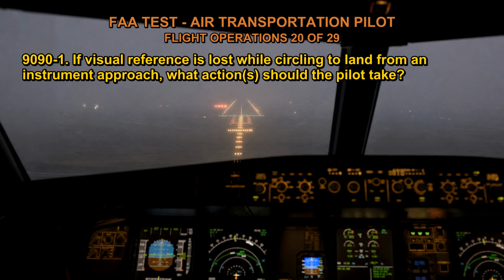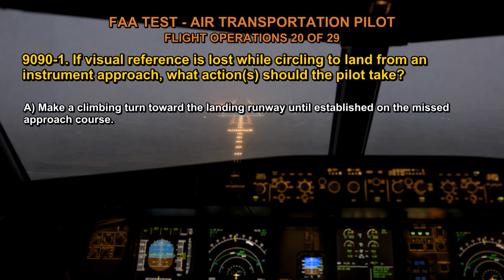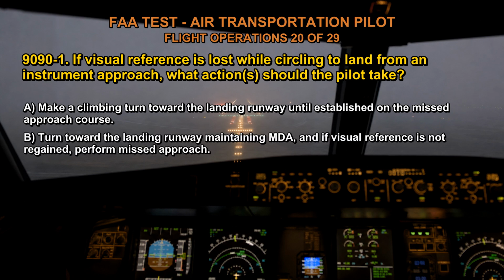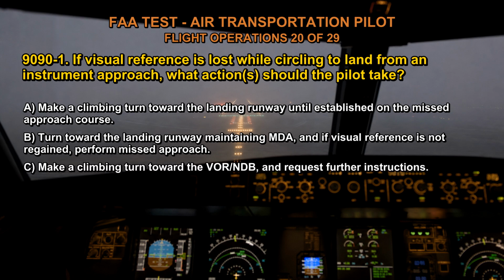9090-1. If visual reference is lost while circling to land from an instrument approach, what actions should the pilot take? A. Make a climbing turn toward the landing runway until established on the missed approach course. B. Turn toward the landing runway maintaining MDA, and if visual reference is not regained, perform missed approach. C. Make a climbing turn toward the VOR/NDB and request further instructions. The correct answer is A.